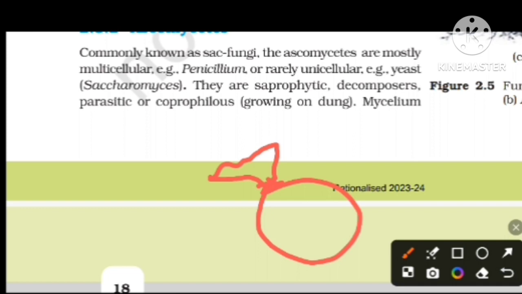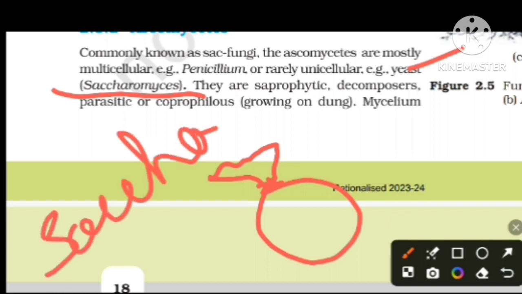Yeast is also called Saccharomyces; the scientific name of yeast is Saccharomyces. In the bacterial chapter, when we see the word Saccharomyces, we should know it as yeast.